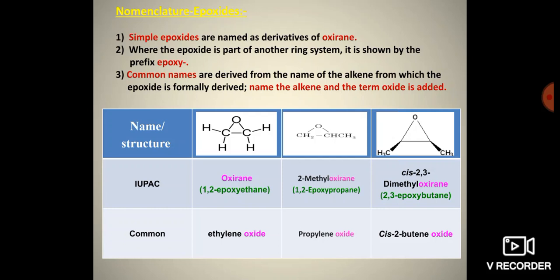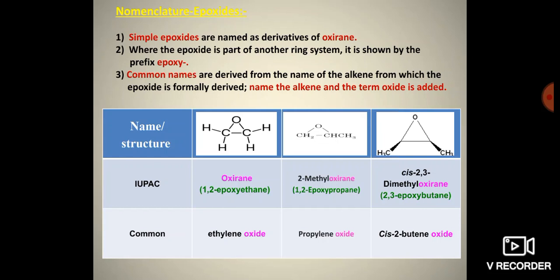So the name propane is used, but because of the presence of oxygen between the first carbon and second carbon, the IUPAC name is 1,2-epoxy propane. Here in the third structure, we notice that there are 4 carbon atoms. In that, the second and third carbon atoms have an oxygen attached. So according to the IUPAC system, we name it as